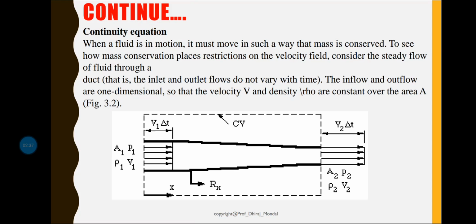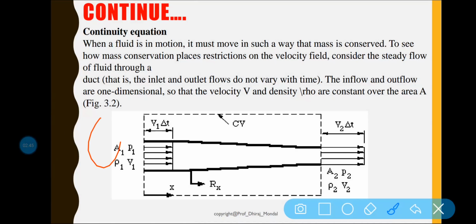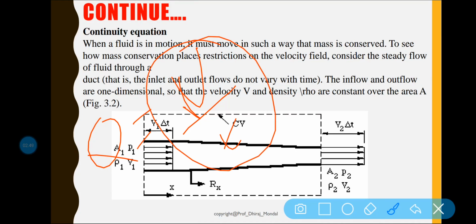You know that last class we also discussed the rate of flow. What do you mean by rate of flow? Rate of flow, Q, is the volume flow rate, that means the amount of fluid discharged per unit time. That is your rate of flow.